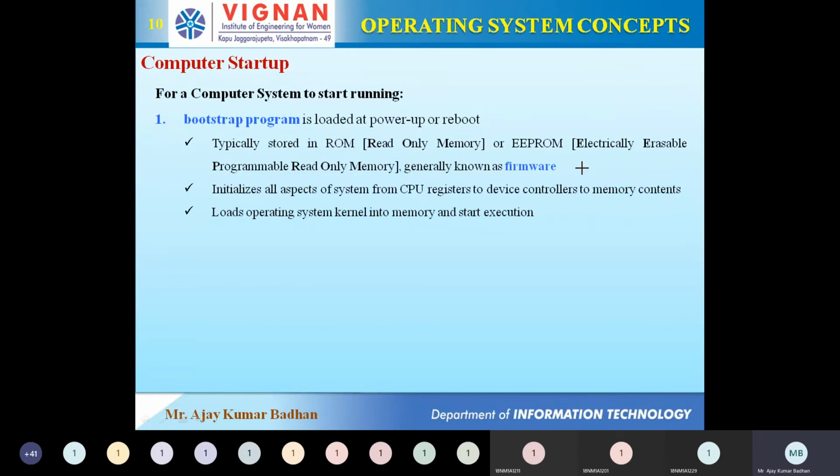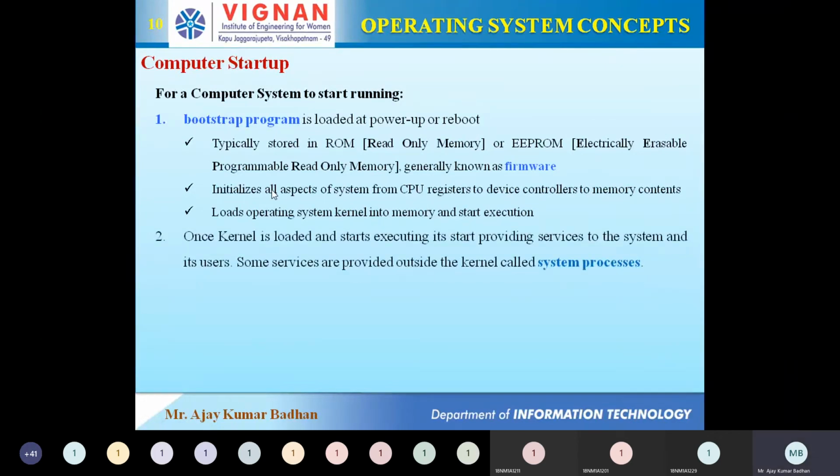Now, this is a small program. Whenever you switch on the button, it will initiate and load the operating system into your RAM, and then it will start executing. Your operating system will start functioning. This is exactly the way it works. You can see the third point: load operating system kernel into memory. The kernel is, as I told you, the heart of your operating system. This will be loaded into memory, and then your operating system will start executing it. So that is all about your bootstrap, how it starts.